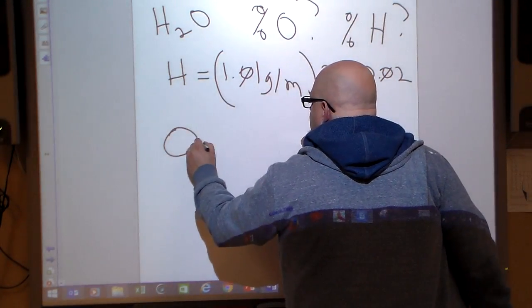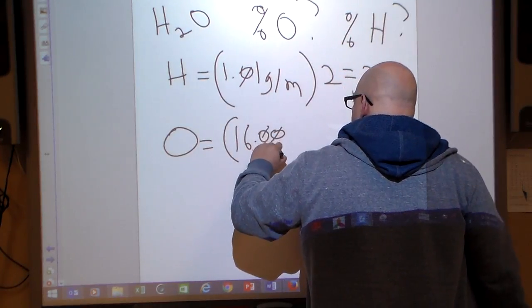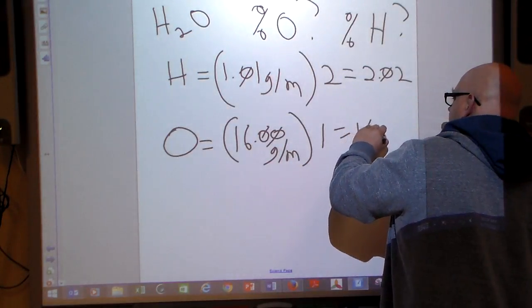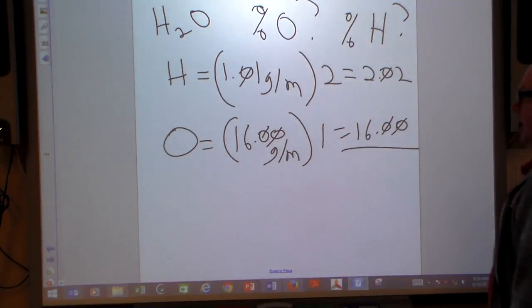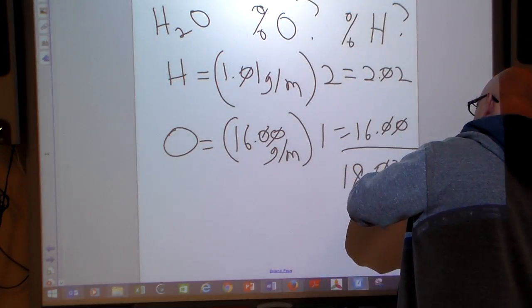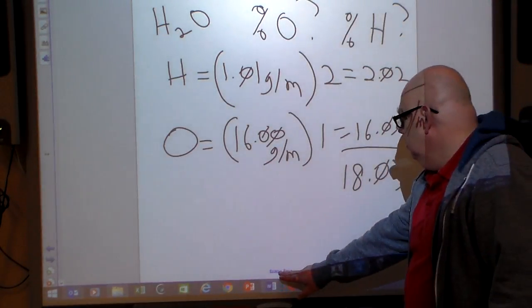Then we have our oxygen. Well, that's 16.00 grams per mole times 1, that's equal to 16.00. Again, where did I get that? The periodic table. I add those up, I get 18.02 grams per mole. So that's what we have.